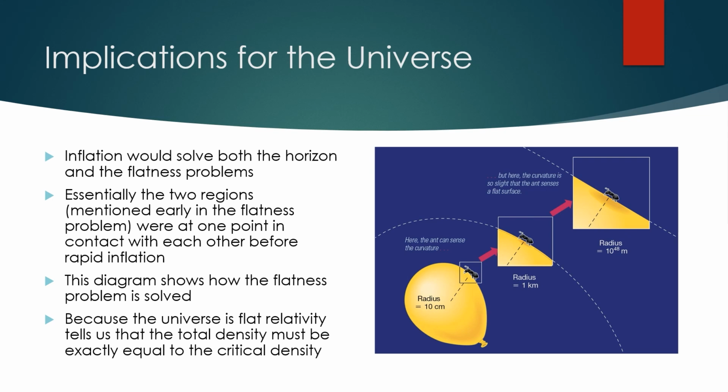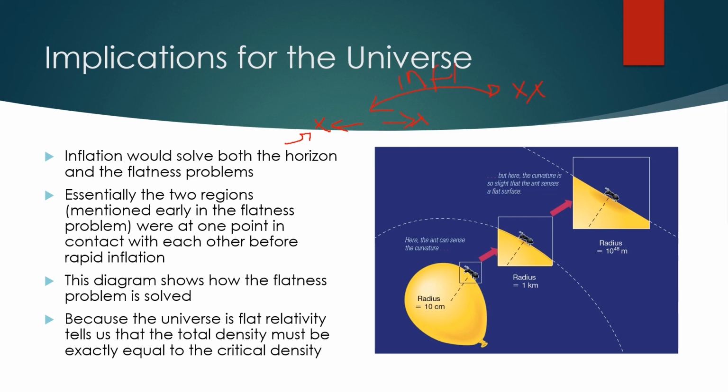What is the implication of this for the universe? Inflation would solve a lot of problems, particularly the horizon and flatness problems. If we talk about the horizon problem, region X and region X, which look exactly the same in both directions, were at one point in contact with each other before the rapid inflation. Meaning, once upon a time, X and X were either on top of each other or right next to each other. And then because of hyperinflation, they got separated.